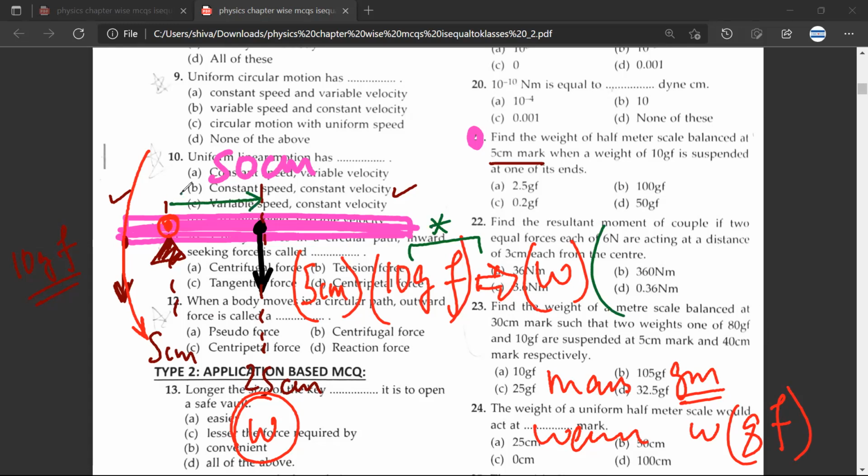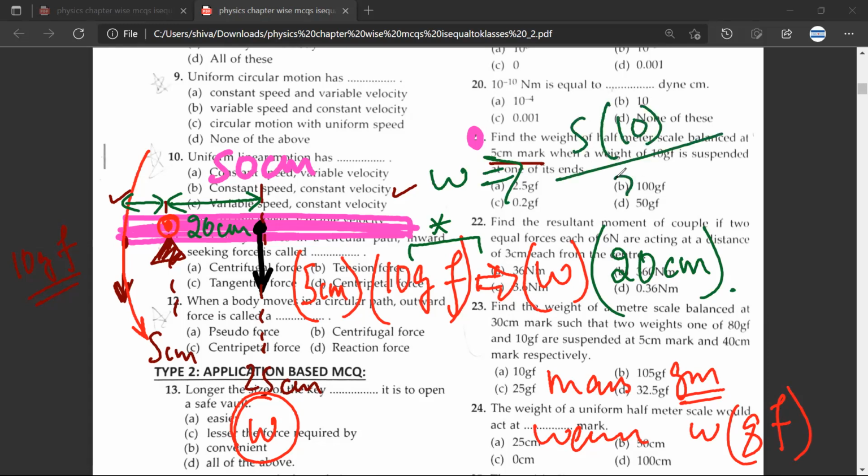Multiplied by? So it would be multiplied by the difference. So it would be 20 centimeter. Very nice. This would be 20 centimeter. So W would be equal to 5 into 10 upon 20. This would be equal to 2.5 gram force. Mr. Sivang, any doubt? No doubt, sir. Great, sir.